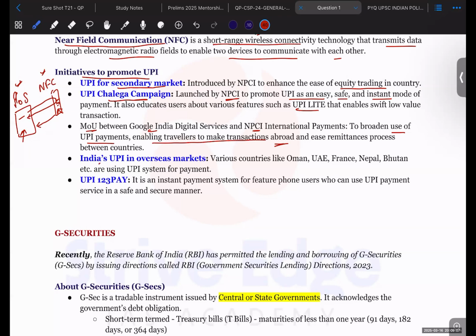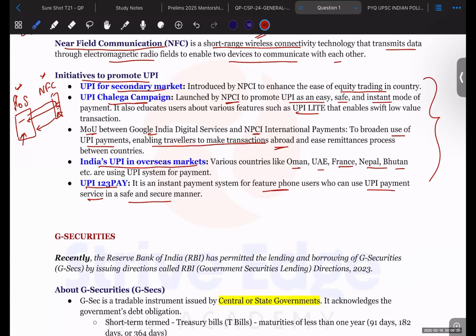India's UPI is also in overseas markets. We have launched UPI in Oman, UAE, France, Nepal, Bhutan, etc. So all these countries are also using UPI. And UPI 123 Pay has also been launched for feature phone users, who can use UPI payment service in a safe and secure manner. So these are some of the initiatives that have been taken in the UPI space.